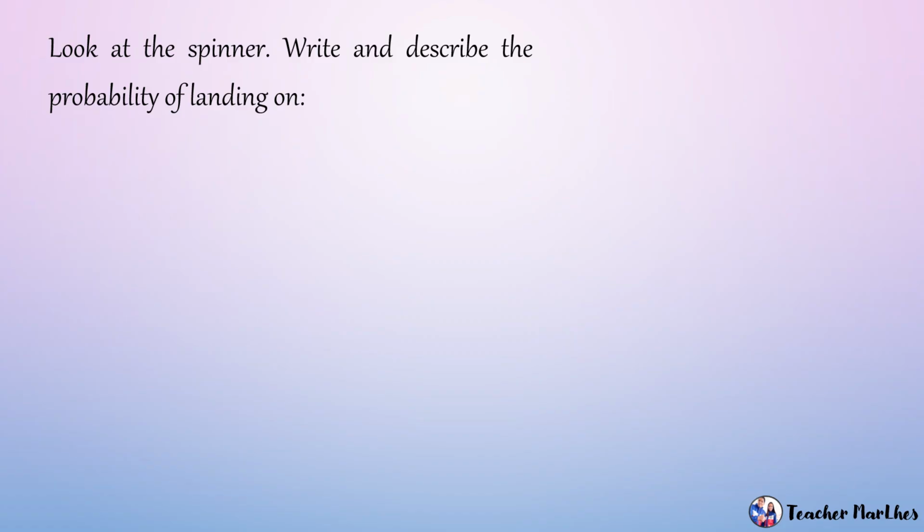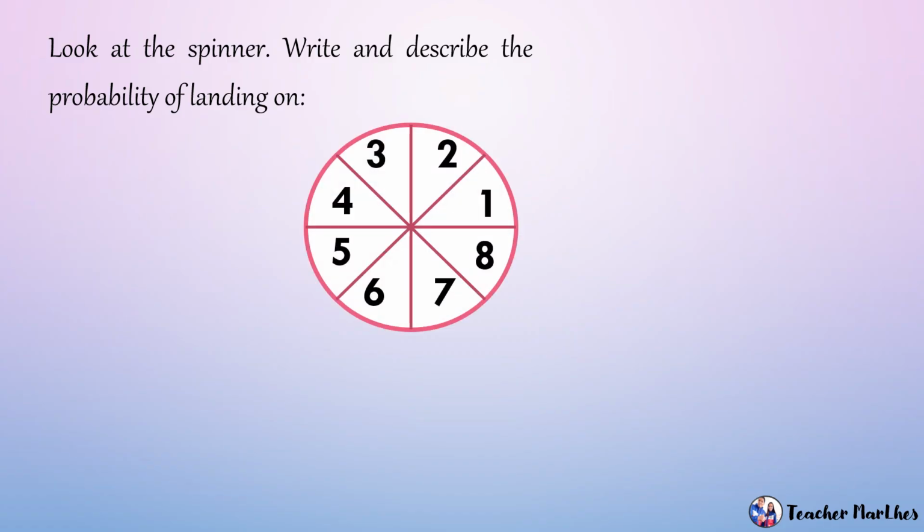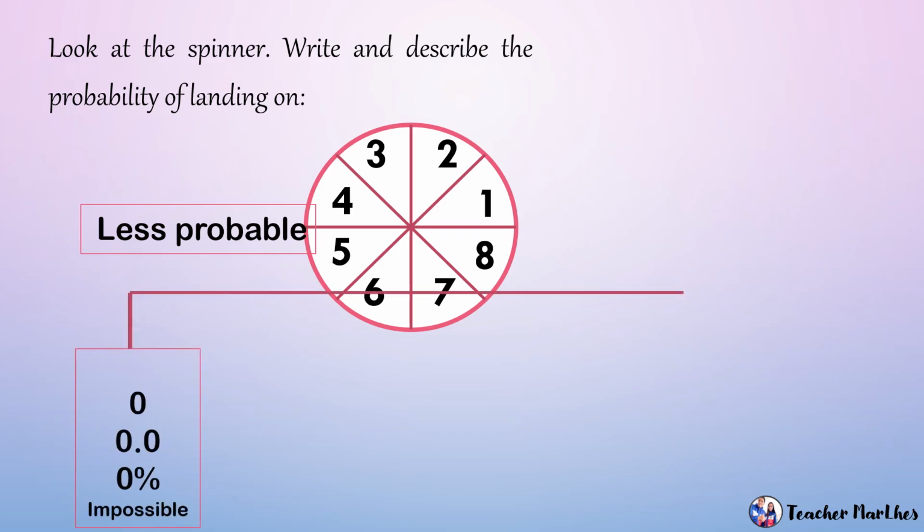Okay, now let us look at the spinner. Write and describe the probability of landing on. So kanina, na-flash na itong spinner na to, pero ang ginamit natin ay yung less probable and more probable. So review lang natin. Pag sinabi nating 0 or 0%, so that is impossible to happen. Imposibleng mangyari.